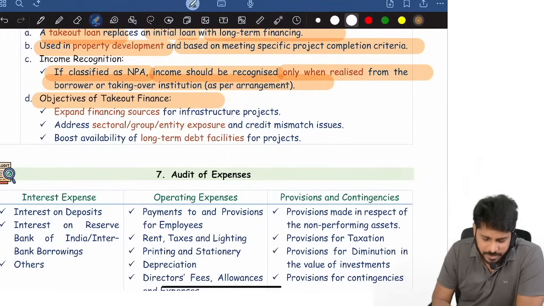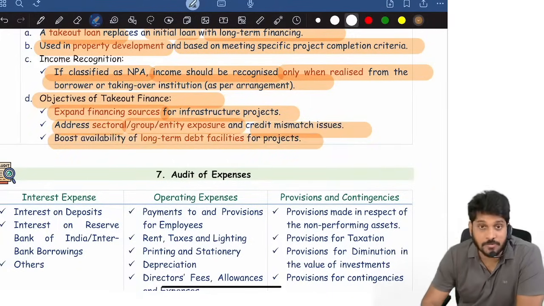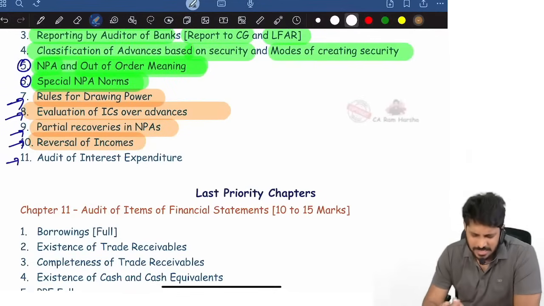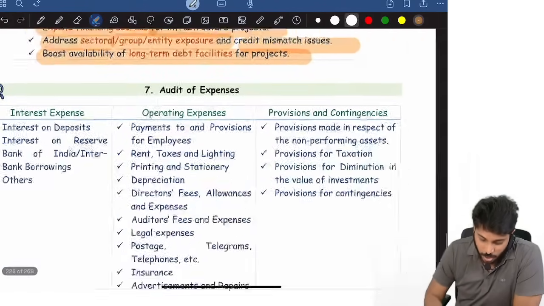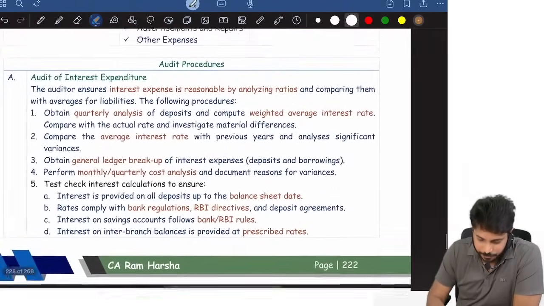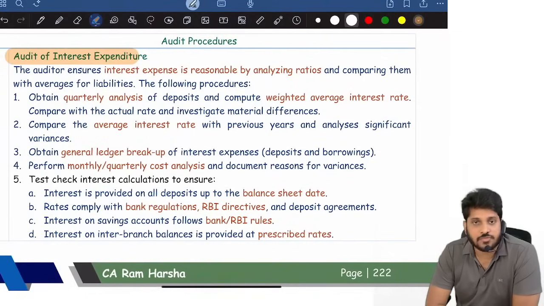Objectives. What is the objective of takeout finance? Expanding financing sources, addressing sectoral or group or entity exposure, credit mismatch issues, and boosting availability of long-term debt facilities. That's it. It's an easy question. Next, audit of interest expenditure. With this, expected questions from bank audit are over.